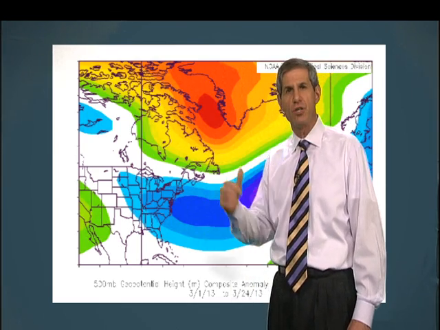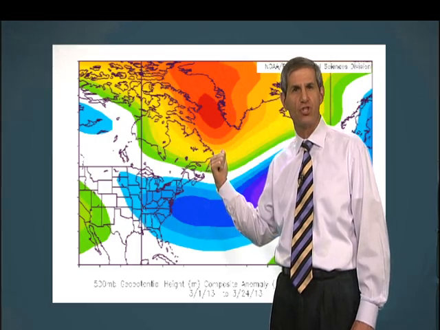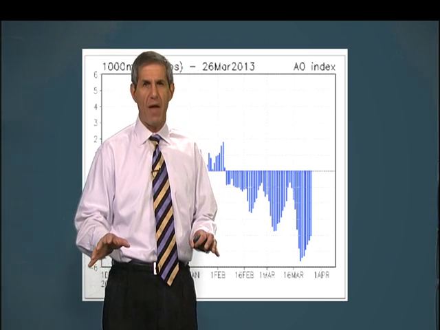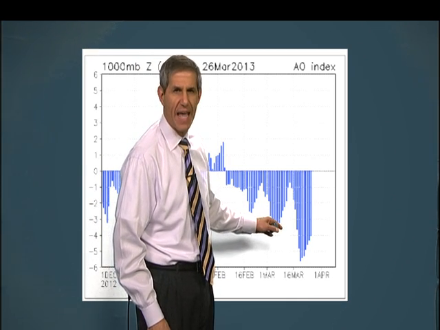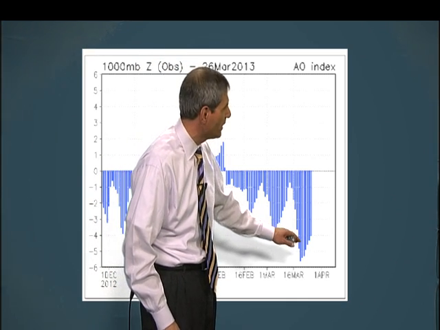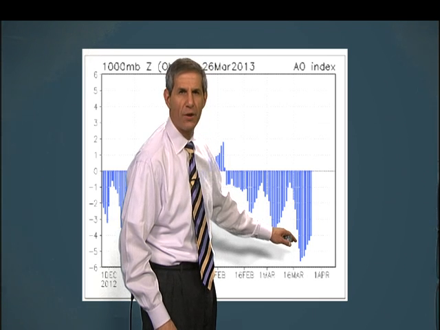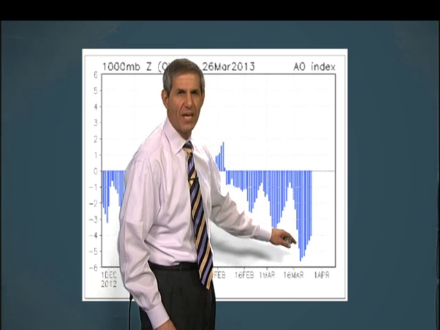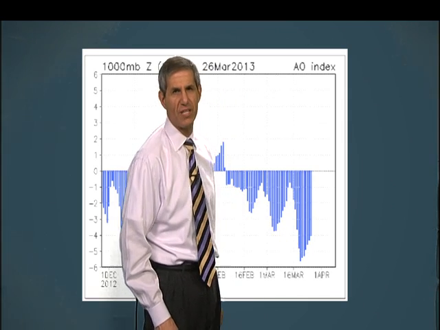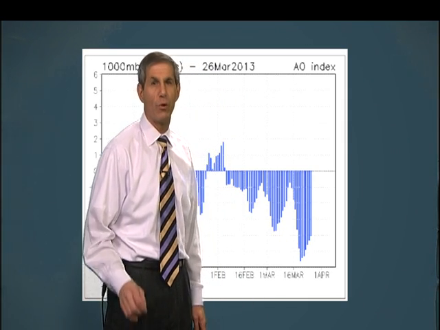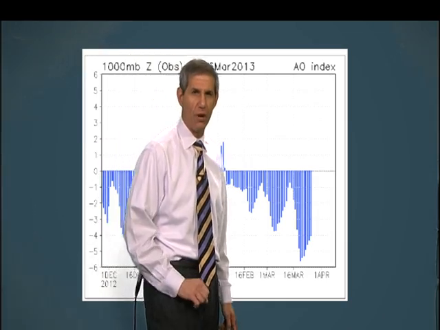Now, we meteorologists like to boil charts like this down into just one number to summarize how the pattern is so that we can track changes over time. This graph shows one of those indexes over the past 3 months. This is called the Arctic Oscillation. A really negative value here corresponds to the kind of anomalously cool pattern we've been in lately. And a week ago today, this index dropped to its 6th lowest value since 1950, indicating that we were in a highly anomalous large-scale pattern.